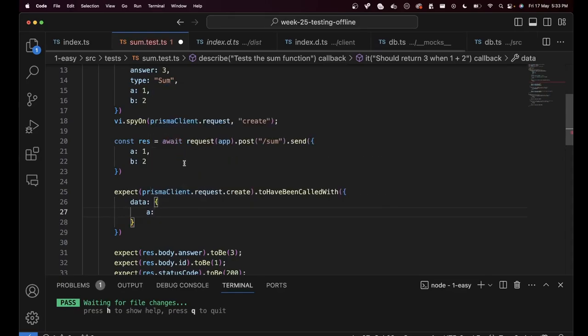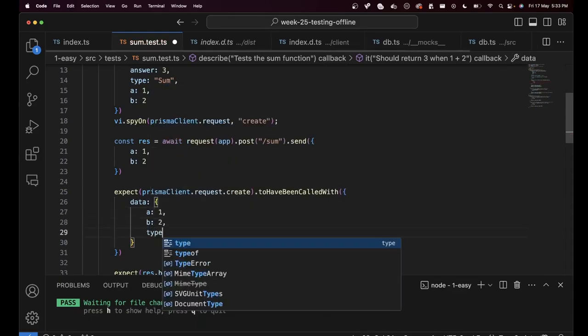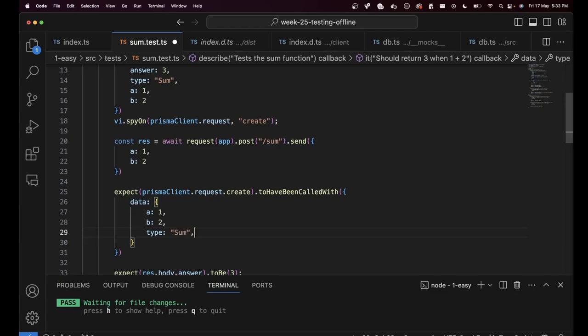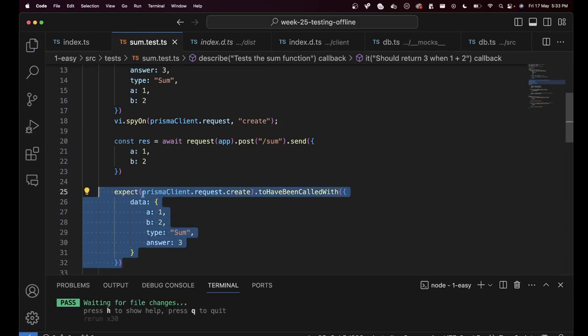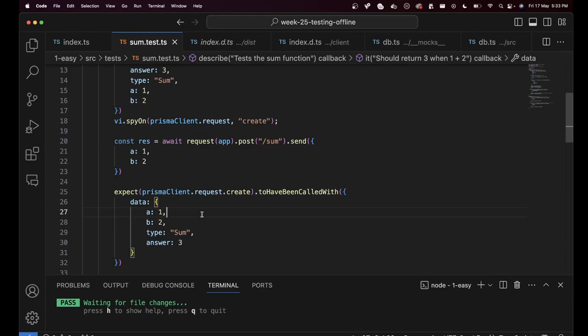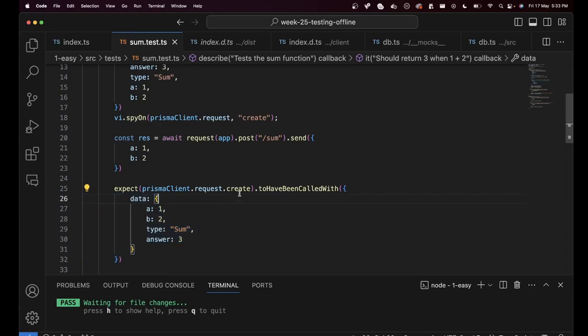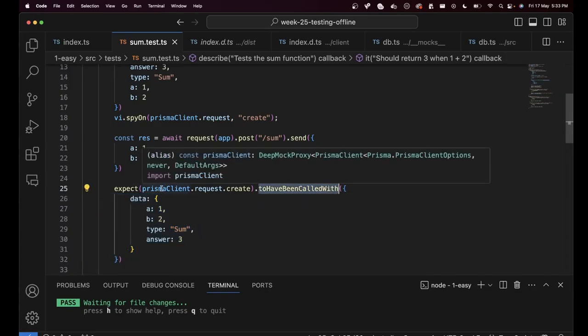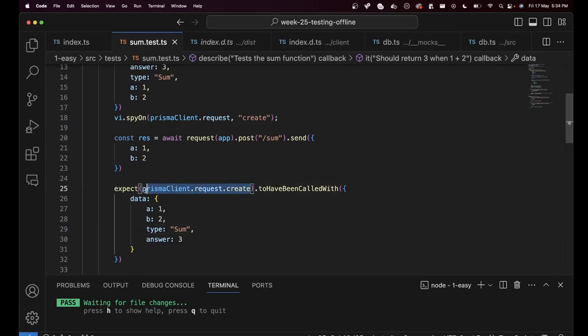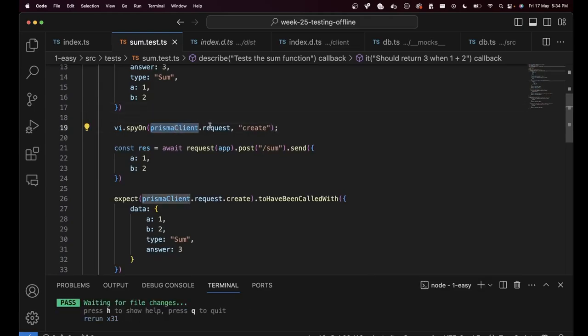Data. A should be 1, B should be 2, type should be sum, and answer should be 3. This is what the database call should have been called with. What are we saying? Expect Prisma client dot request dot create to have been called with these inputs. These are all constructs that VTest or Jest provide you. Given you have a spy on a function, in this case, we are spying on Prisma client dot request dot create. This is the syntax for it.